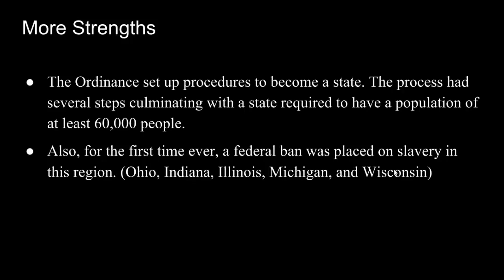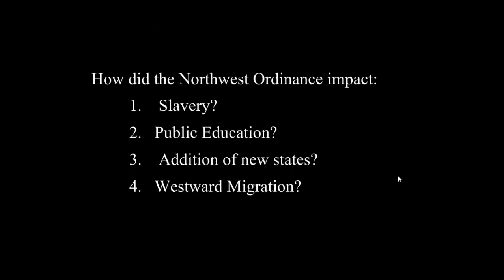Also, for the first time ever, we have a federal ban placed on slavery in this region. So those 5 states, the area north of the Ohio River, a federal ban was placed on slavery, so slavery was outlawed in that region. So your question there asks you, and the standard is specific in knowing how the Northwest Ordinance impacted these 4 things. So in terms of slavery, it banned it. Slavery was banned in the Northwest Ordinance, and that was the first time a federal ban had been placed on slavery.